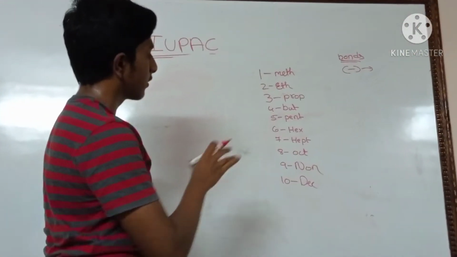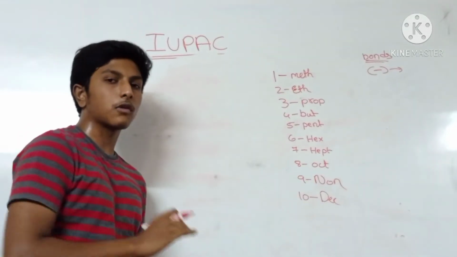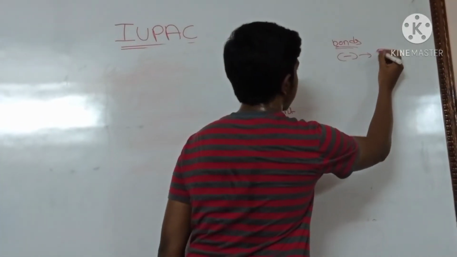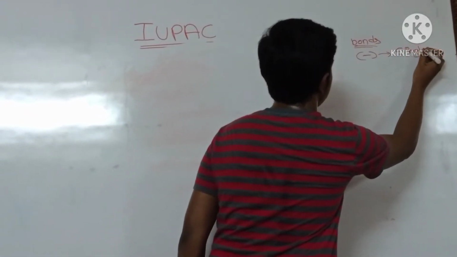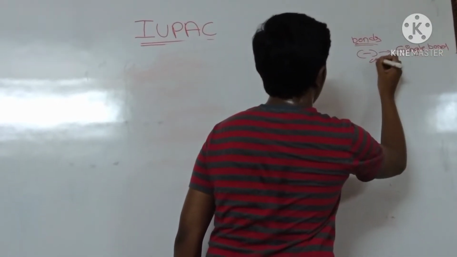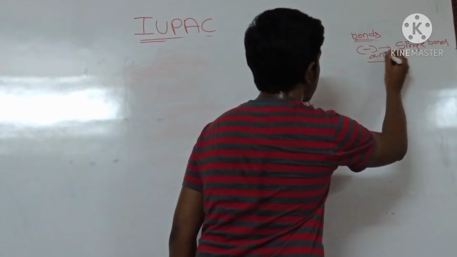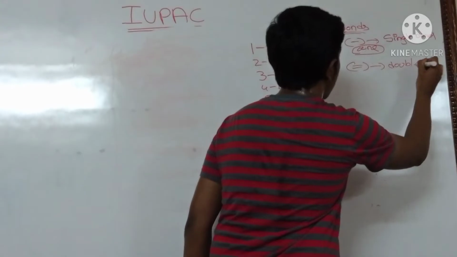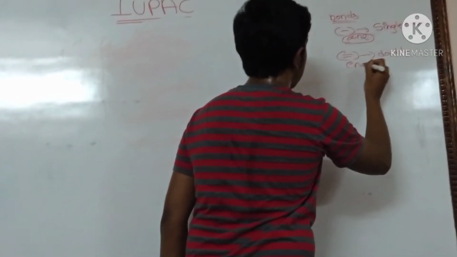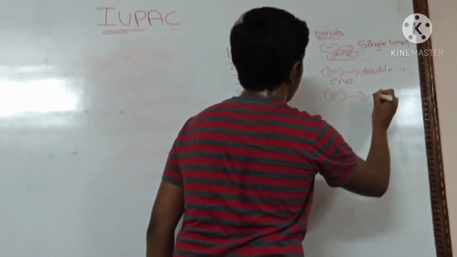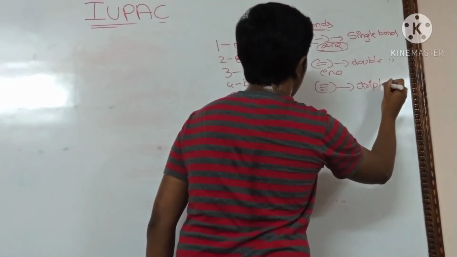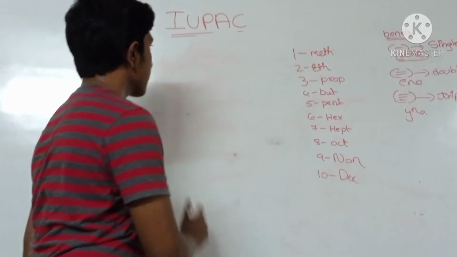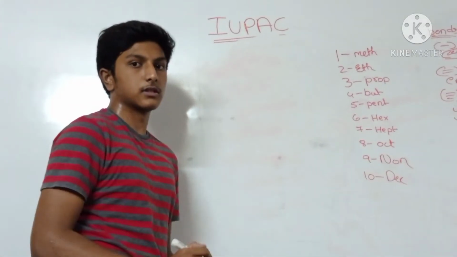Guys, you have to try to remember this. Until 10, it's good to solve the questions of 10th class, in the first year and in the second year. Single bond, you represent with ane. If it has a double bond, you represent with ene. If it has a triple bond, you represent with ine. Okay. Now I'll write some of the examples and I'll solve those, and after that I will give you some of the questions. Then you can solve those.